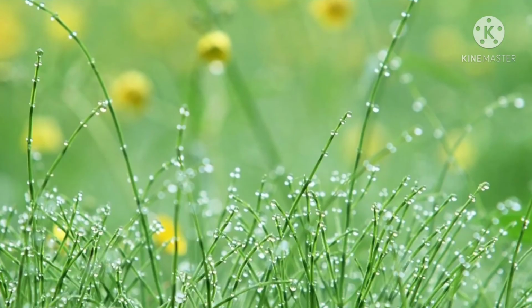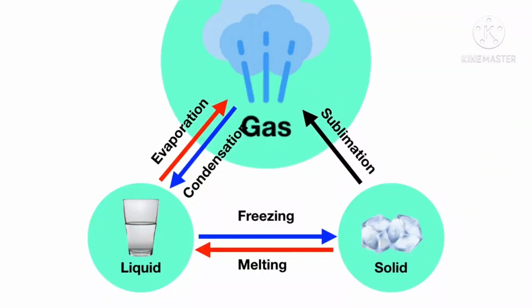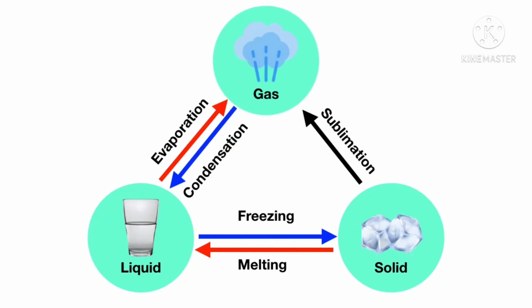If you ever wake up on a cold morning, you sometimes see that there's liquid water on the grass. This water comes from water gas or vapor in the air that's turning back into liquid water. What is it called when a gas turns back into a liquid? Well, we can see that that is called condensation.